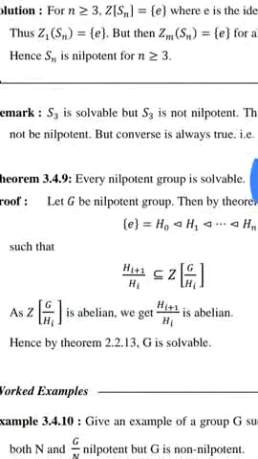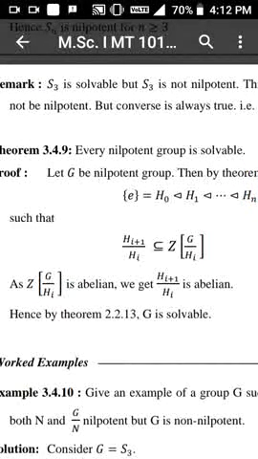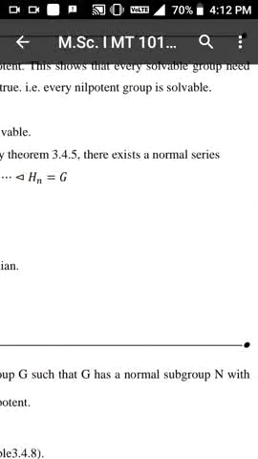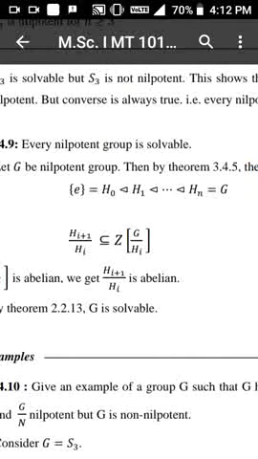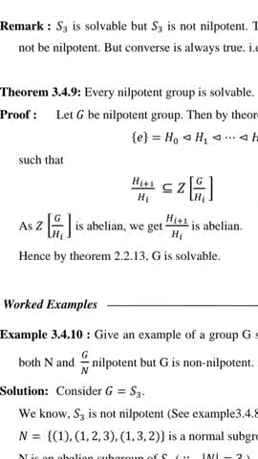Next theorem: prove that every nilpotent group is solvable. Proof: let G be nilpotent, then there exists a positive integer n and a normal series {E} = H0 normal in H1 normal in H2 ... normal in Hn = G, so that H(i+1) divided by Hi is a subset of Z of G divided by Hi.